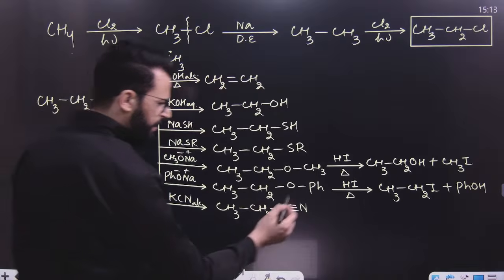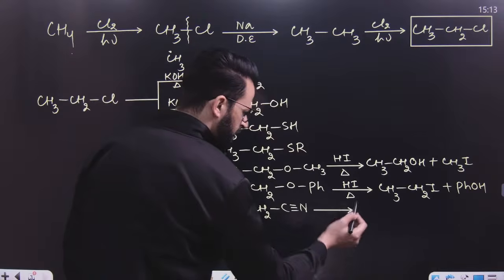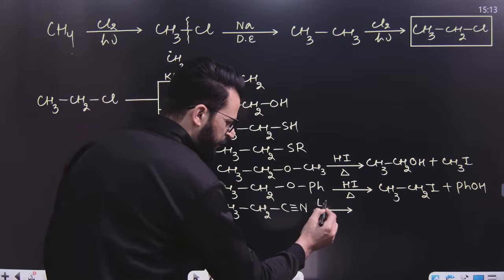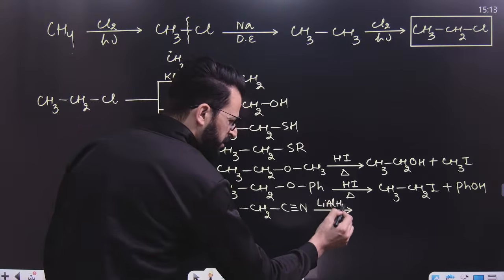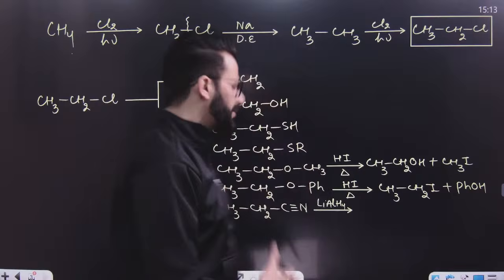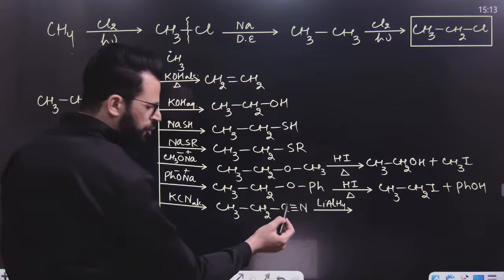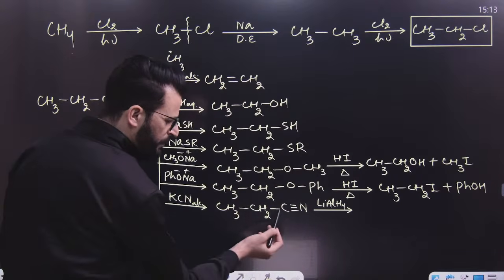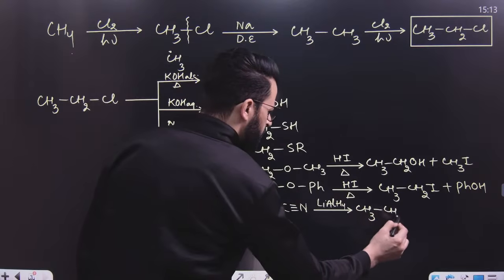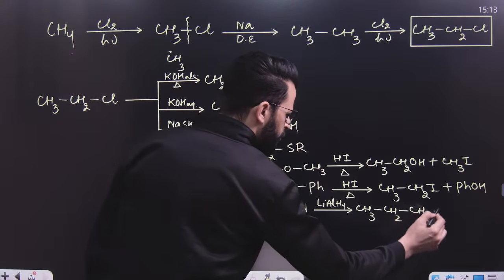After this, if you have this cyanide, then you can simply reduce it with the help of reducing agents. Say for example, lithium aluminum hydride, H2 in presence of Raney nickel, sodium in alcohol. You can use different reducing agents. Then this pi bond will be broken and it will result in the formation of a primary amine like this, CH3CH2CH2NH2.